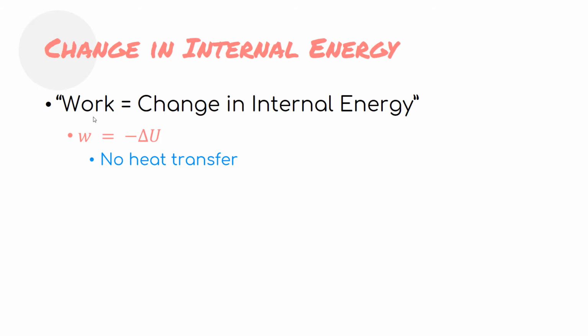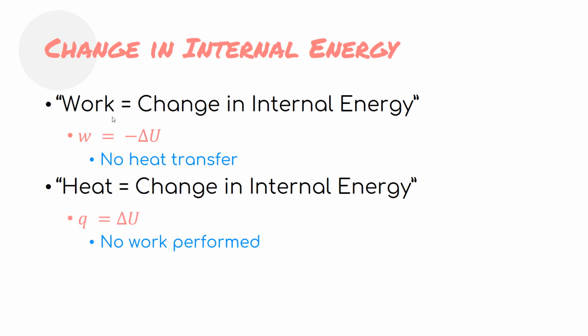Since work is equivalent to heat, you can have another scenario where you don't perform any work but you only have heat transfer. In that case, you can also write Q equal to delta U, and we don't have the negative sign here, just the convention again.